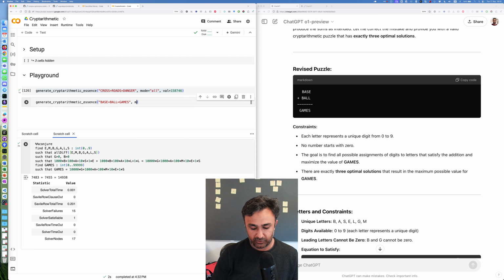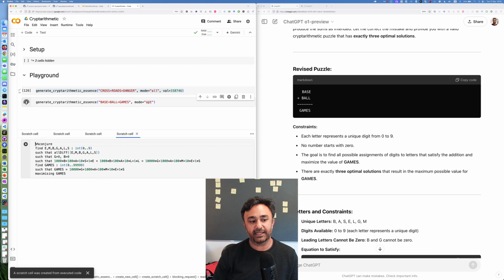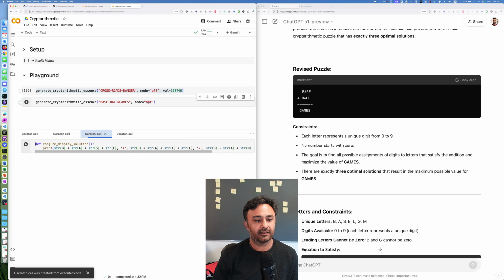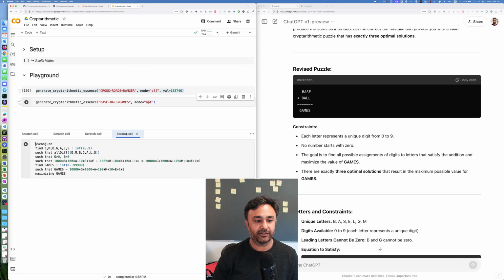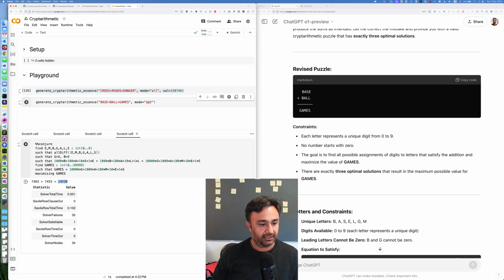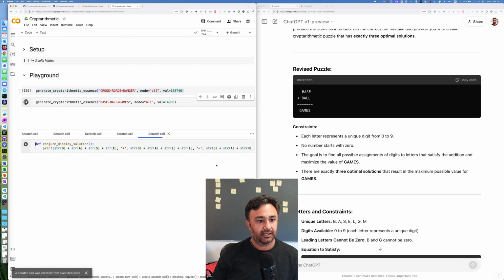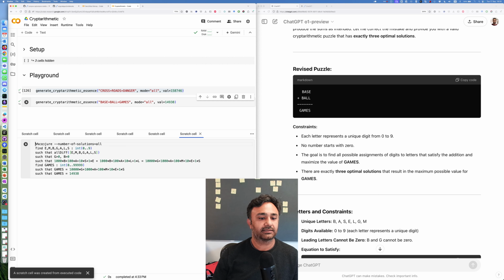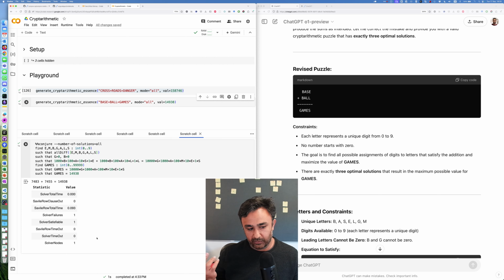Let's find the optimal solution, where of course the definition of optimality is we are maximizing games. It makes more sense with money and danger. You want to maximize money and maybe you want to maximize danger. In this case, we are trying to maximize games. Okay, so that's the largest value. Let's just find all solutions as well for completeness, such that the optimal value we found is the value of games. There's a unique one, there's a single one.